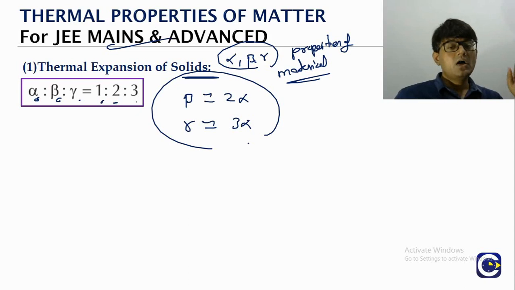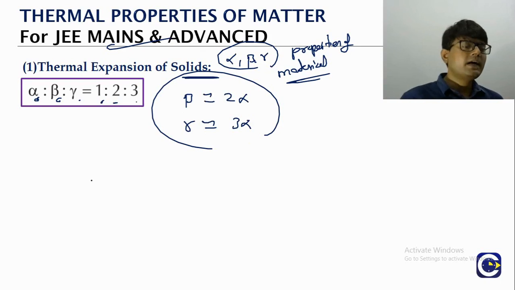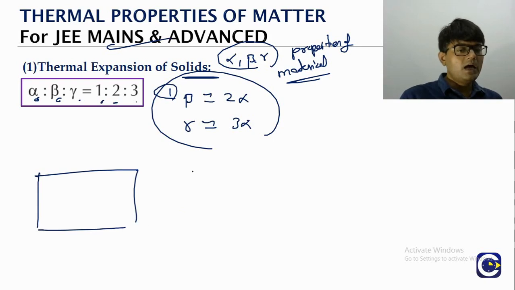The question is, how do we get the relation? How do we show that beta will be approximately equal to 2 alpha and gamma will be equal to 3 alpha? For that, we have different ways of proving it. One relation we will prove by using the geometrical concept, and the other relation we will try to prove by using the mathematical concept. So what is the first relation?